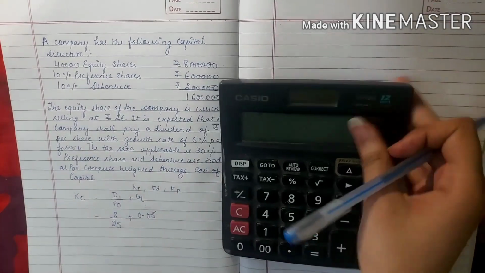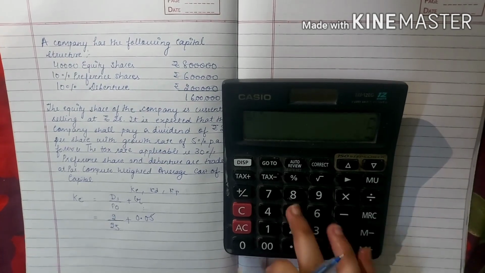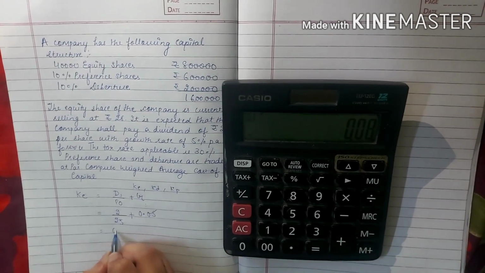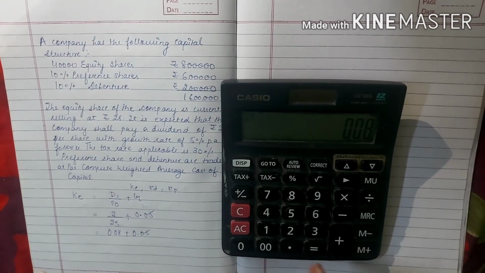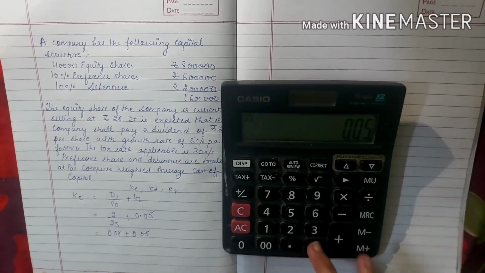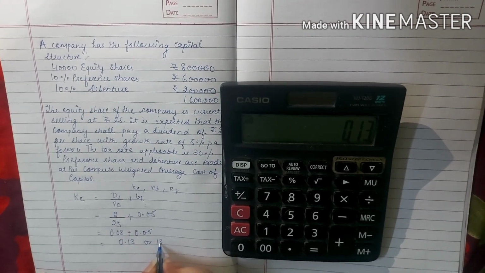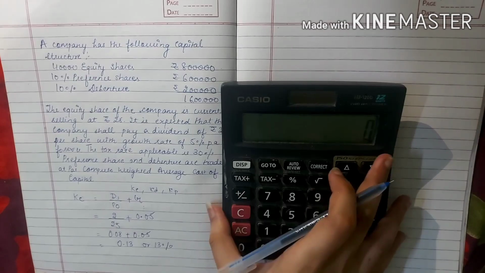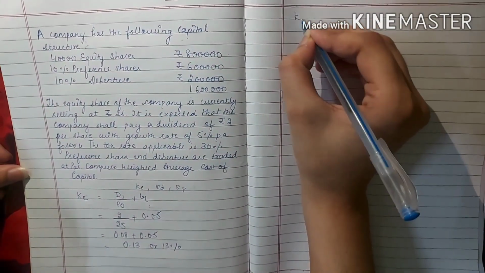Solving it, 2 divided by 25, we get 0.08. Add 0.05. Here it is 0.13 or 13%. So cost of equity capital is 13%. Next is cost of debt, that is KD.